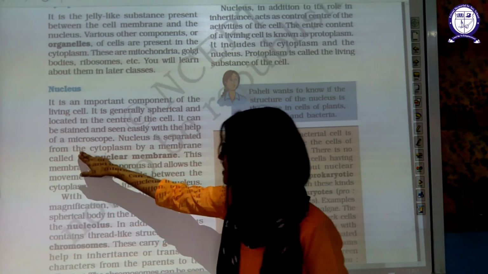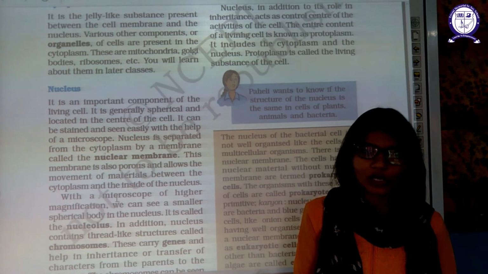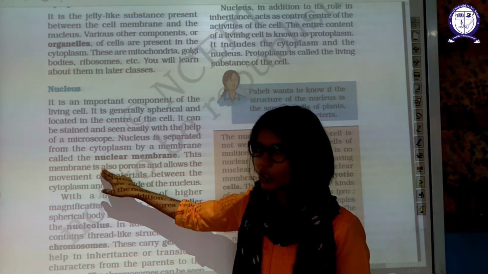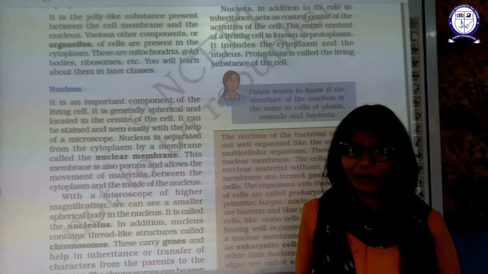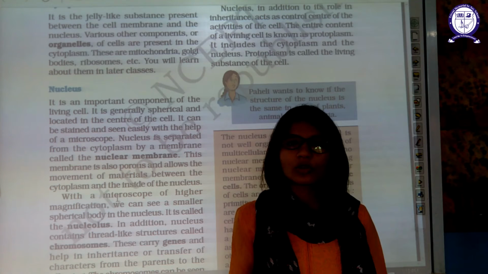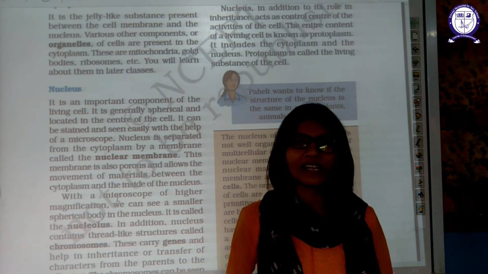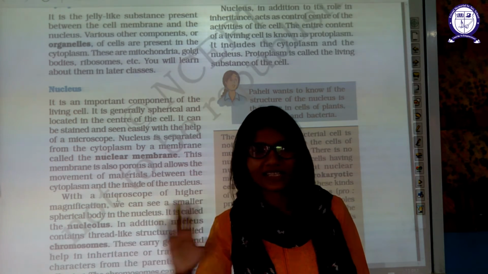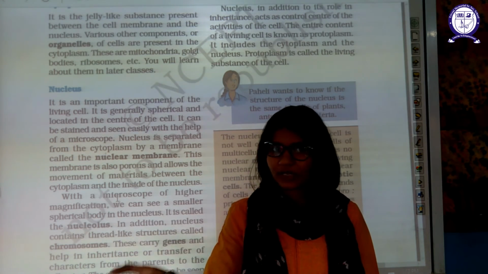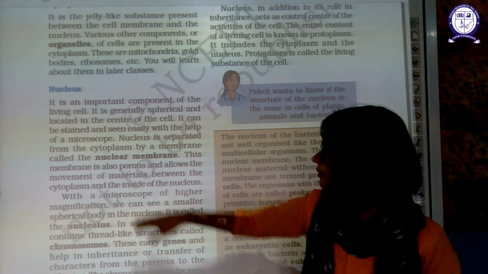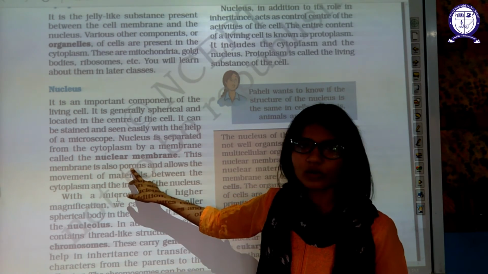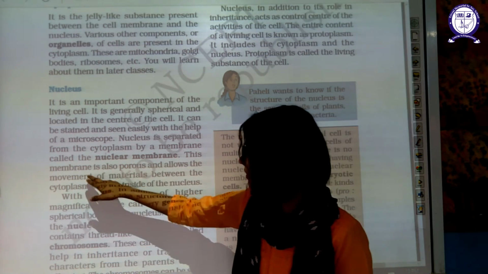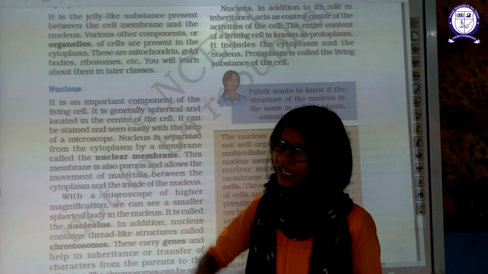The nucleus is separated from the cytoplasm by a layer known as the nuclear membrane. This membrane is also porous, just like your plasma membrane. It is also semi-permeable. It allows a few components to move inside the cell and a few components to exit the cell. In the same way, the nuclear membrane is also semi-permeable and porous, which allows movement of material between the cytoplasm and the inside of the nucleus.